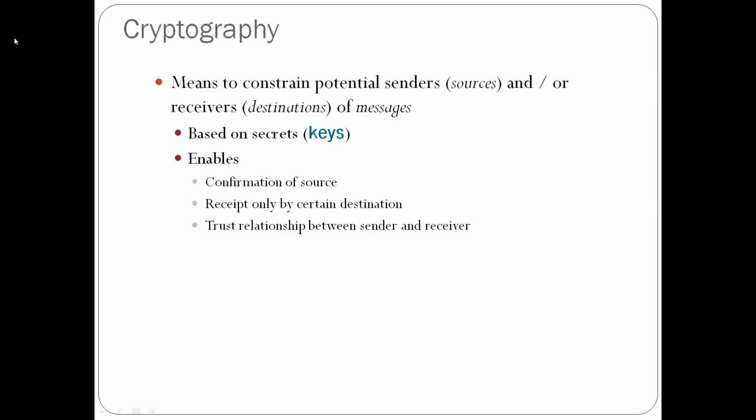The purpose of cryptography is to enable the confirmation of the source who is sending the message, and that it is received only by the certain destination. Whoever the message is intended for, only that person can receive the message, and it maintains the trust relationship between sender and receiver. Whatever messages the sender is sending will transmit through the medium. This is actually cryptography.